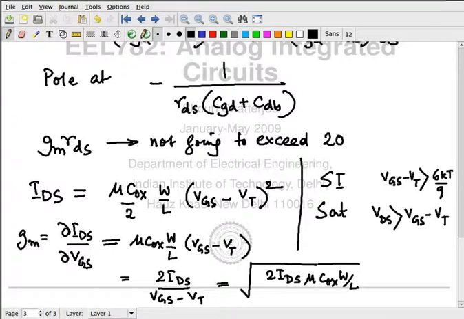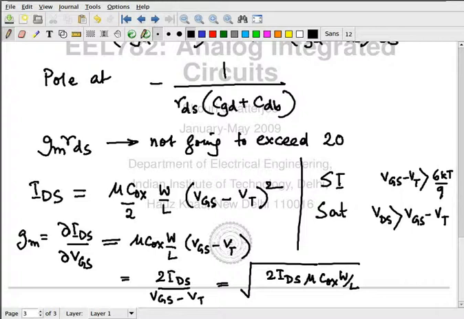Okay, this kind of manipulation you should be able to do given the equation. So I'm going to give you the equation over here. This kind of manipulation is elementary. Okay, you should be able to do it on the fly.